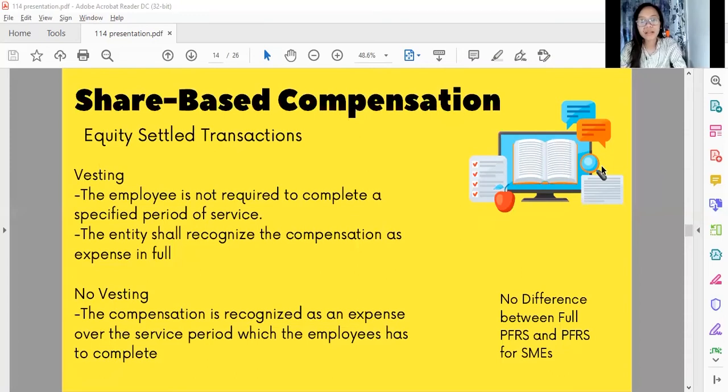While if the share-based payments do not vest until the employee completes a specified period of service, the entity shall presume that the services to be rendered will be received in the future during the vesting period. So the entity shall account for those services as they are rendered by the employee during the vesting period, with a corresponding increase in equity as well.